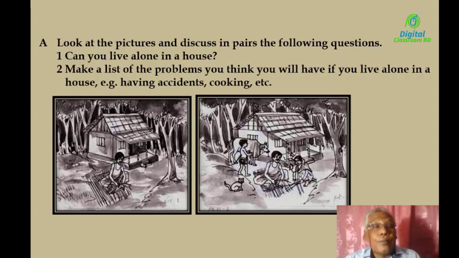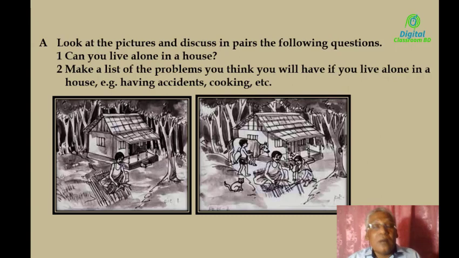So make a list of the problems you think you will have if you live alone in a house. Can you guess the meaning of the question? You have to make a list of the problems you think you will have if you live alone in a house.